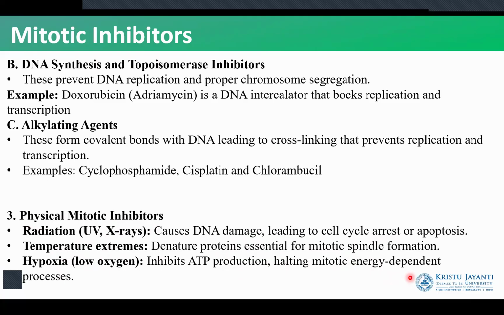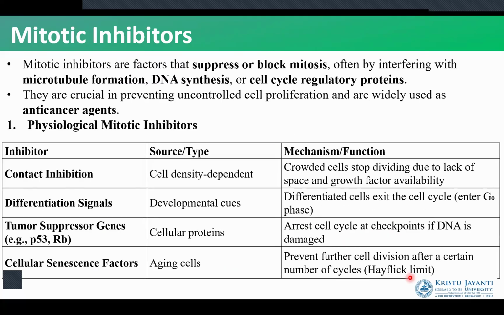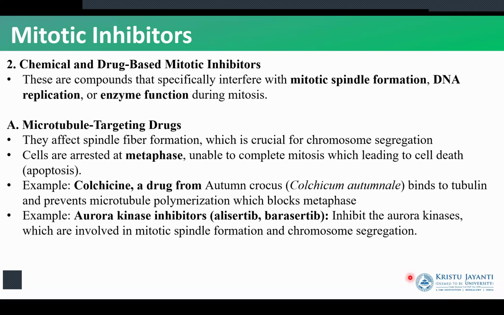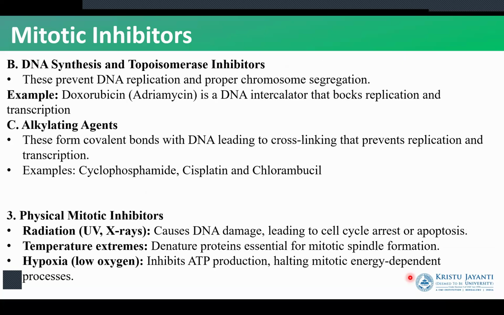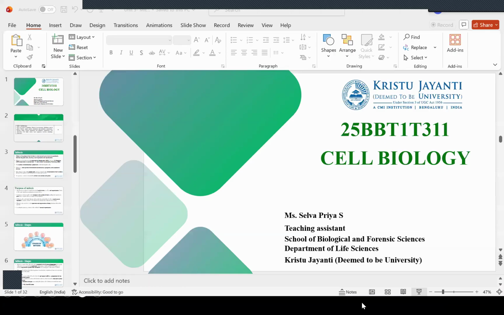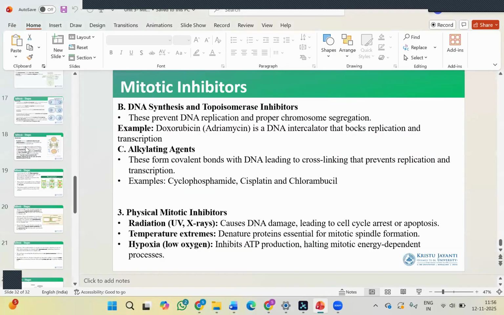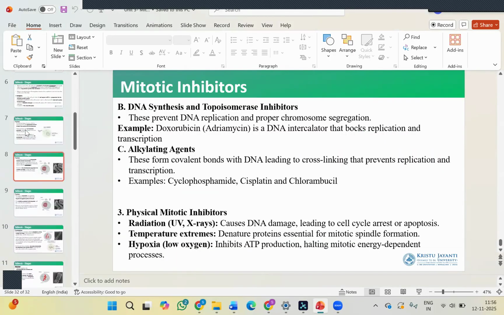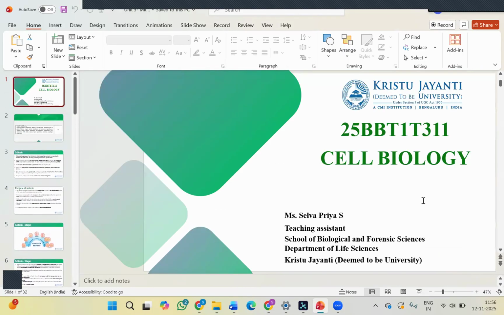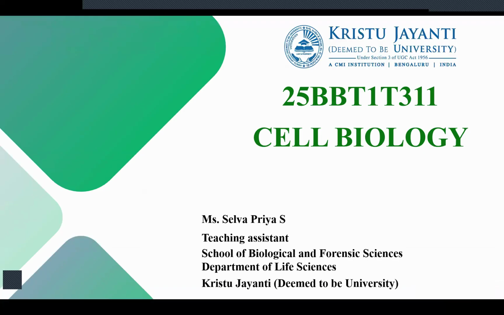So we have the inhibitors that started from the physiological inhibitors, where the natural process of growth in the organism is going to halt cell division. Next, we had the chemicals that we can use in order to stop cell division. And we have the physical reasons that can stop the process of cell division. With this, we have completed the topic of mitosis, the stages of mitosis, what are the processes that are stimulating mitosis, and what are the processes that are inhibiting mitosis.